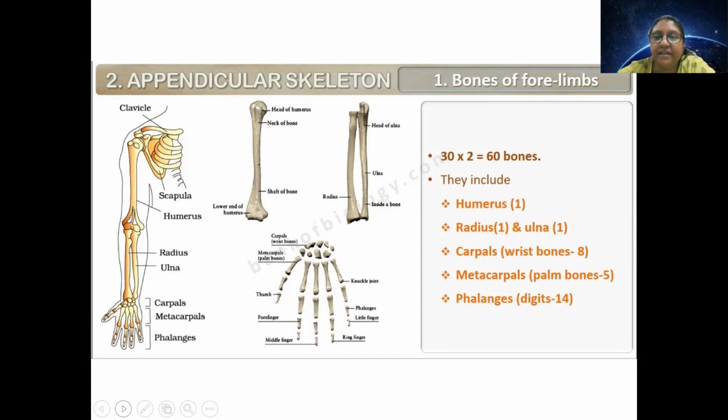So how many are there? Total 60 bones are there. One humerus, one radius, one ulna, 8 carpals, 5 palm bones. 1, 2, 3, 4, and 5. And how many phalanges will there be? Tell me. You can count. Here how many?